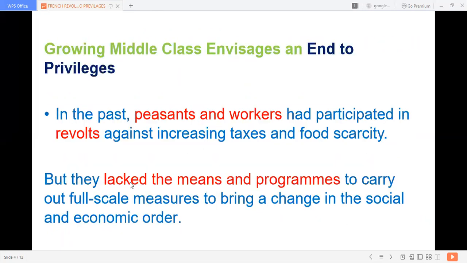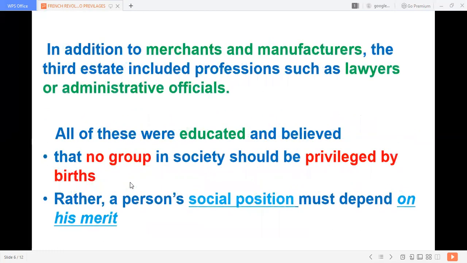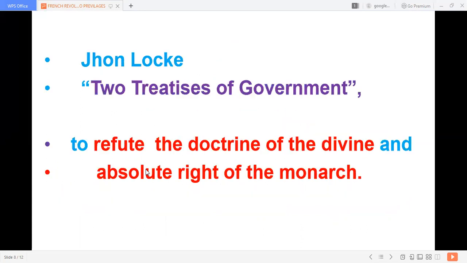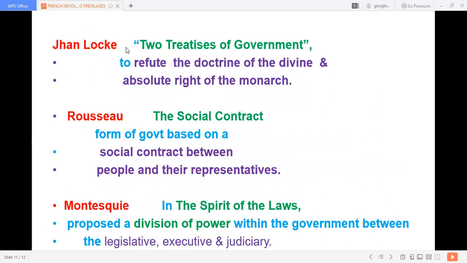Second thing, growing middle class: educated and prosperous people wanted to put an end to these privileges enjoyed by birth. They wanted social position to be based on merit. Third thing, these ideas were strengthened by the revolutionary ideas of these three people: Montesquieu, John Locke, and Rousseau.